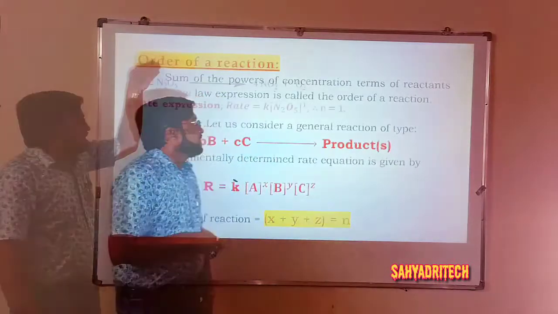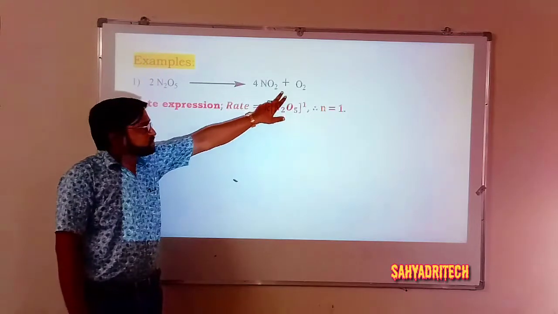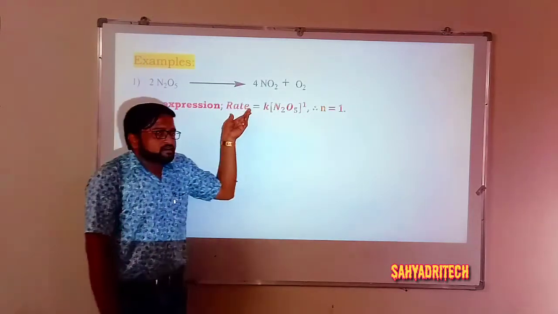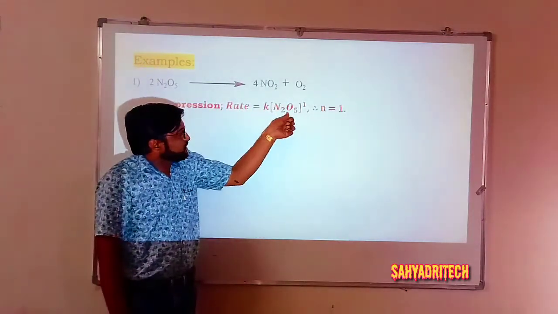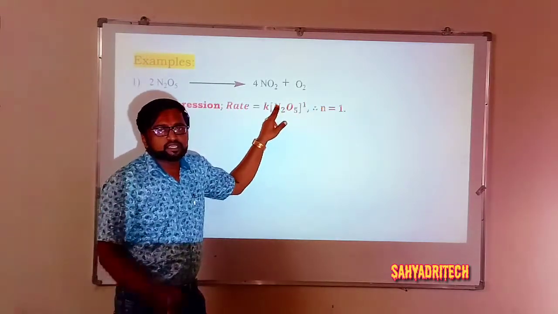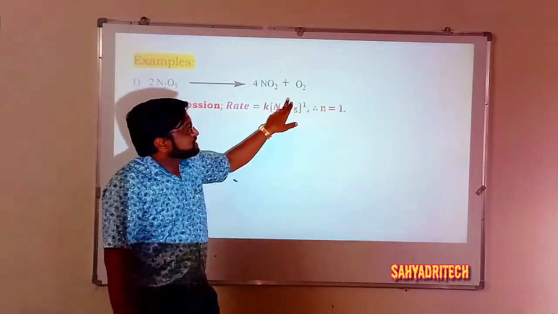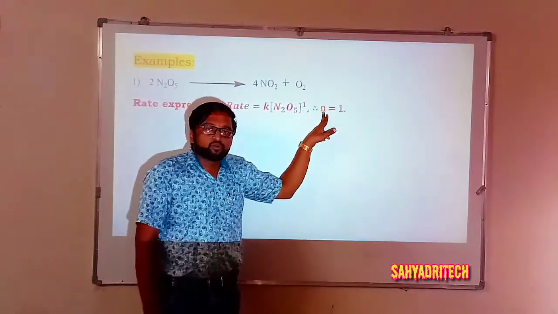Well, if we go for an example, say 2N2O5 gives rise to 4NO2 plus O2. What is the rate expression here? Rate is equal to K into N2O5 raised to 1. So how many concentration terms? There is only one concentration term. And what is the power? 1 is the power. Therefore, order of the reaction is 1 here.